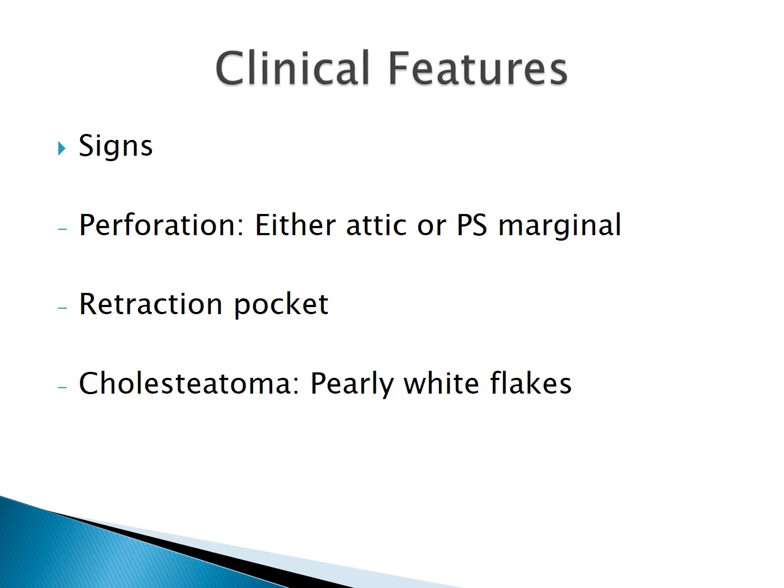Then there we can see the retraction pocket also, in which the posterior superior part or the attic part of the tympanic membrane is retracted medially and there is formation of a pocket. So initially when the pocket is shallow, it can be cleaned easily, but with time it deepens and it is not easy to clean, and then it requires surgical intervention.